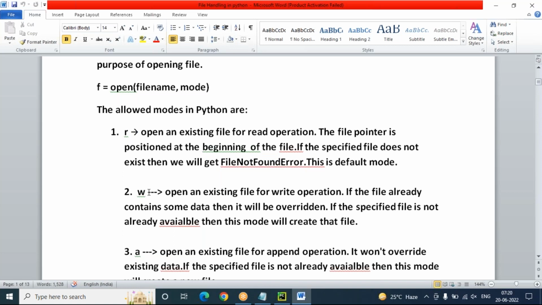What is W? W means write: open an existing file for write operation.